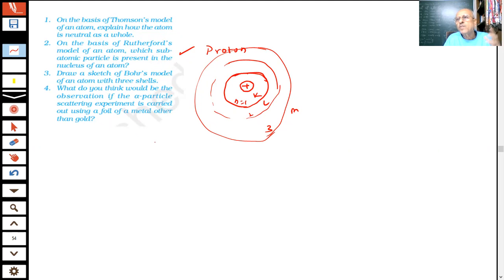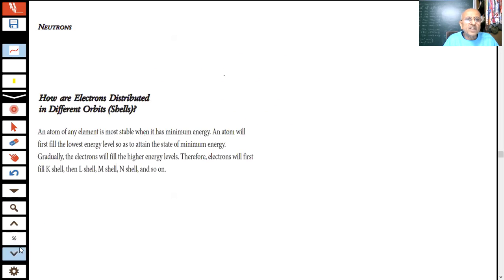So if you use some other metal, you may not be able to see that scattering, because the thickness is important. They could obtain a 100-atom thickness with gold because it is a very malleable metal. So this is just an exercise for the brain, students.